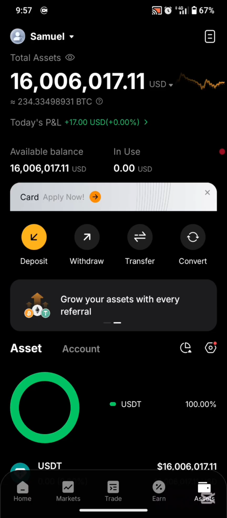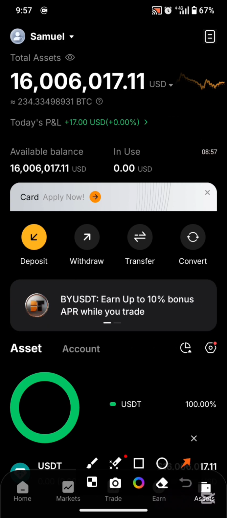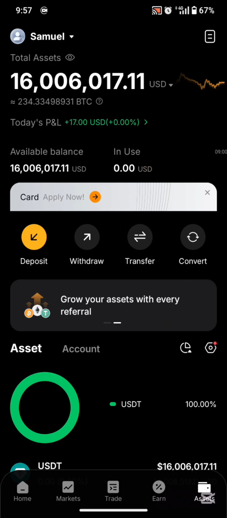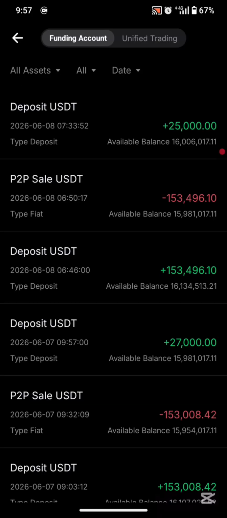from Exness arbitrage only. It's been almost a bit over a year that I've been saving this amount to get to this limit. I've been saving from the beginning of 2026. So guys, let me go ahead and show you my transaction history for today. So we're going to 20 million USD.